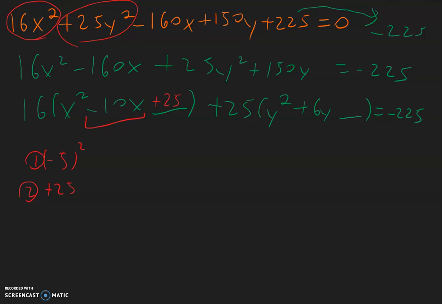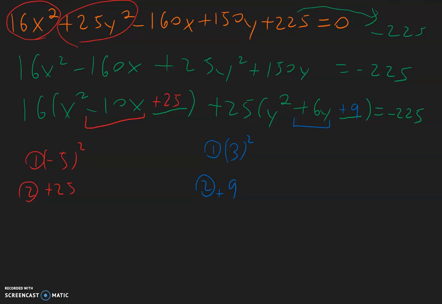Now for the y term, the middle term is positive 6. So step 1, take that 6 divided by 2 is a positive 3. And then square it. 3 times 3 is 9. Positive 9. So we'll write a plus 9 over here.